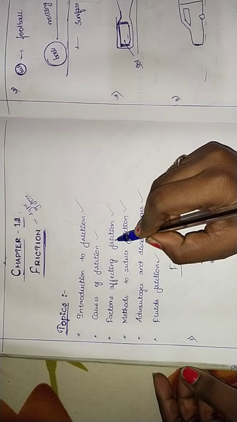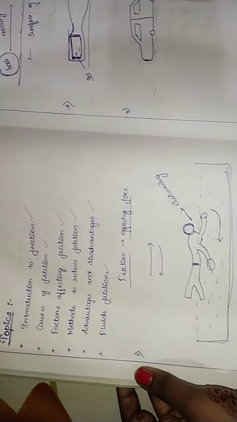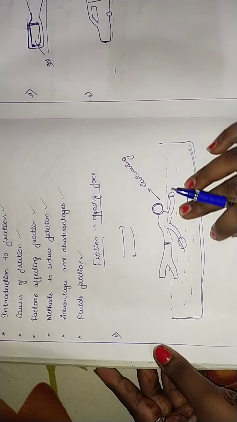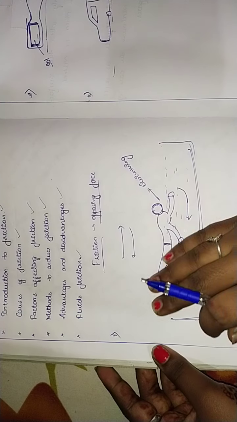Yesterday we took examples like a person swimming.